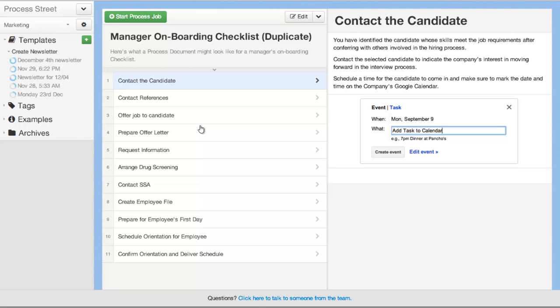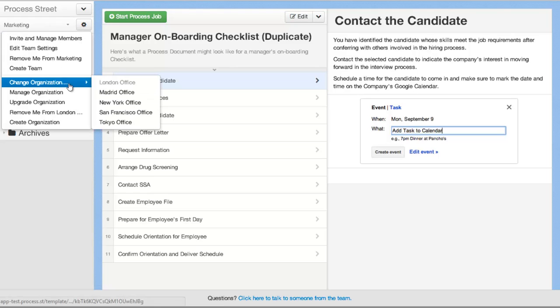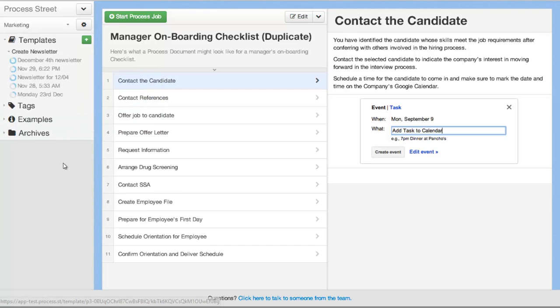So just to let you know, if you're a bit confused about can't find my documents, can't find my templates, because the drop down here is only going to have one team in it, the way that you're going to find them is by going in and changing your organization that way.